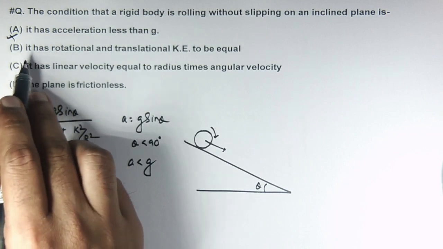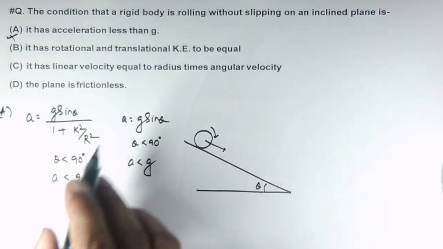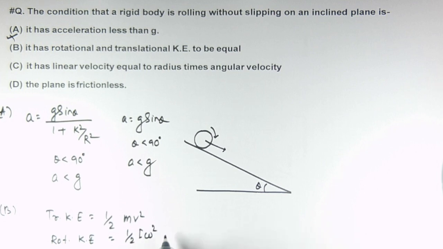If we go for the second option, it is rotational and translational kinetic energy to be equal. We know the expression for translational kinetic energy is half mv square, and expression for rotational kinetic energy is half I omega square, where I is the moment of inertia. For a ring, we can write the moment of inertia is mr square, and omega square can be replaced as v square by r square for rolling.